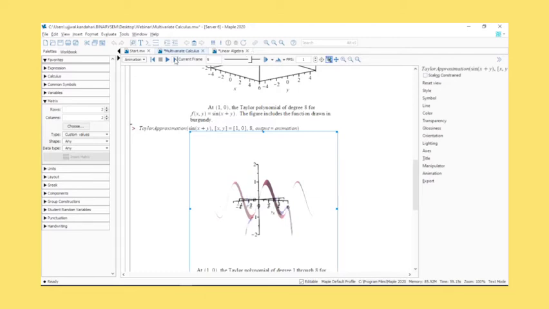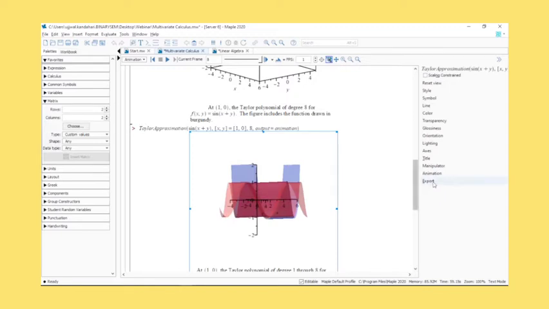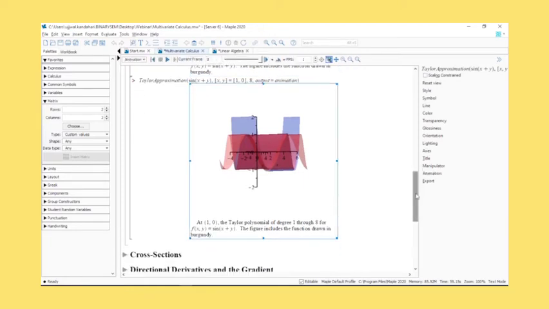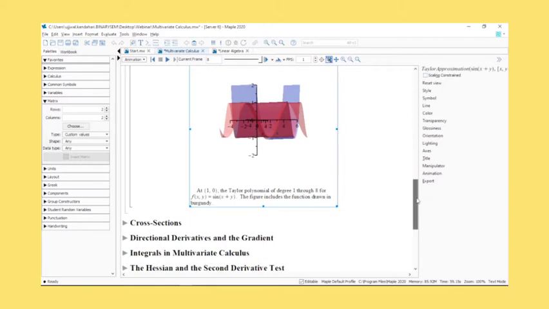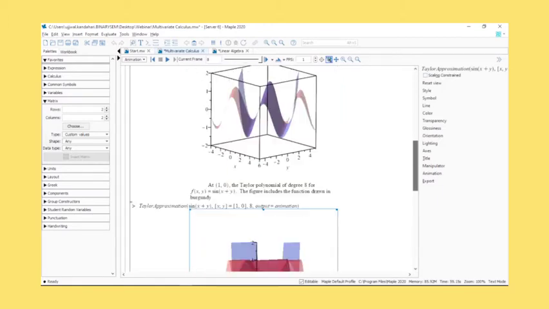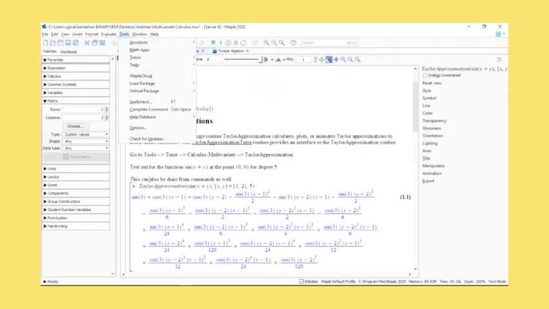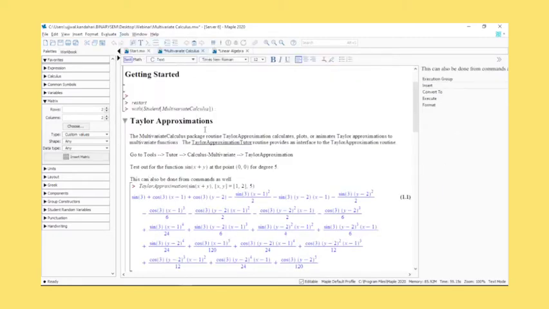Degree 5, move on to degree 6, degree 7 and degree 8. So you are able to ascertain, not just through animations, what sort of degree gives you the best approximation that you're looking for. All of this can be done also using the tutor and also using simple commands. That's it.